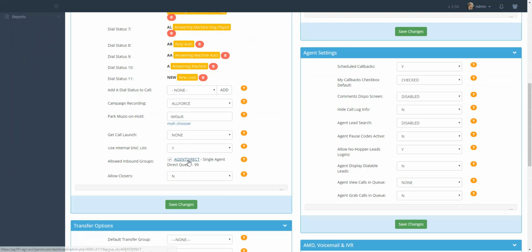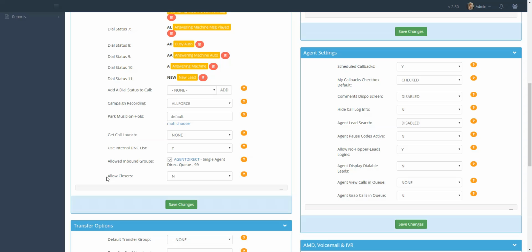You will see that the Agent Direct Inbound group has been selected by default. If it has not been selected, make sure that you do click on this checkbox to select this in-group. This will allow agents to be able to receive calls from agents within the system.